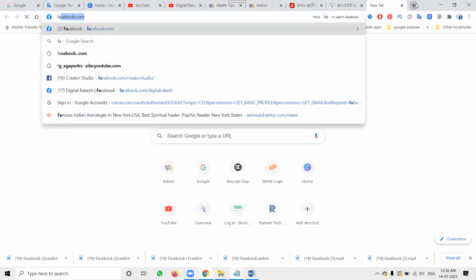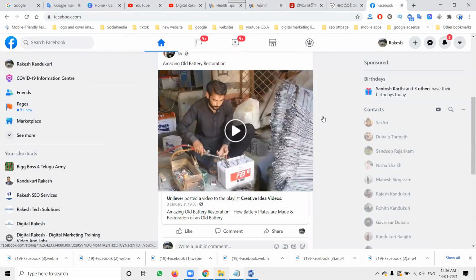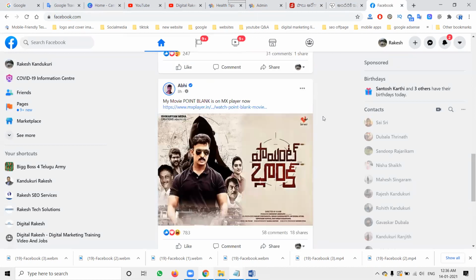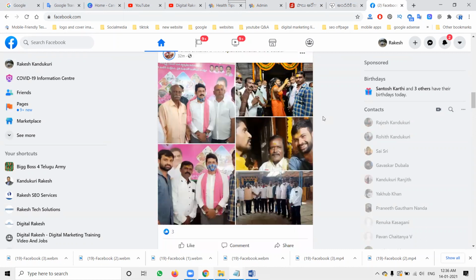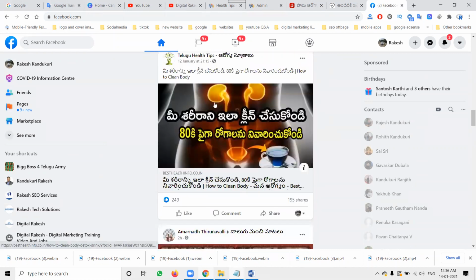If you go to the Facebook option, you can comment on my Facebook, this Rakesh. I will tell you every screenshot. A lot of people send messages to my Facebook also in Telugu, but I can understand, and I'll reply to everything in Telugu also. See, people will be posting this option. This is Telugu content. They will add two kinds of things. Which ones? Telugu and English. People can read Telugu and English.